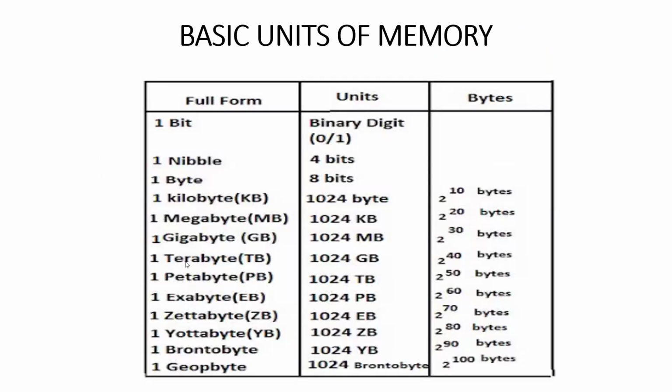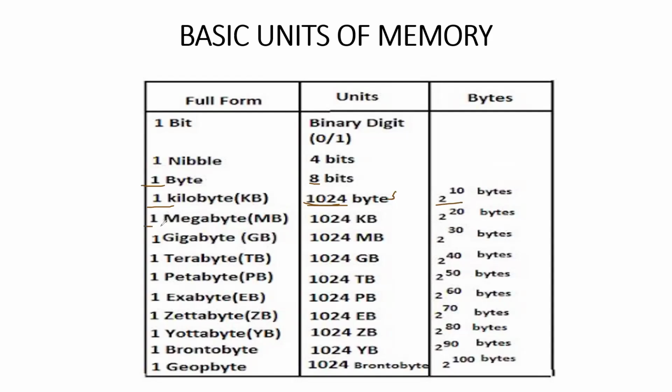Next, basic units of memory, which is very important. First, a bit is 0 and 1. A nibble is 4 bits. 1 byte is called 8 bits. 1 kilobyte is called 1024 bytes. For 1024, you can take powers of 2: 2 power 5 is 32, 2 power 6 is 64, 2 power 7 is 128, 2 power 8 is 256, 2 power 9 is 512, and 2 power 10 is 1024. That's all they have written.